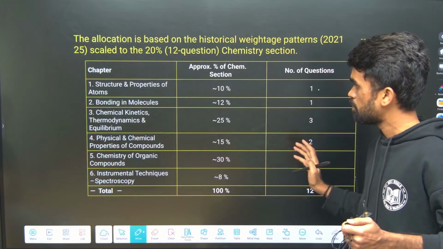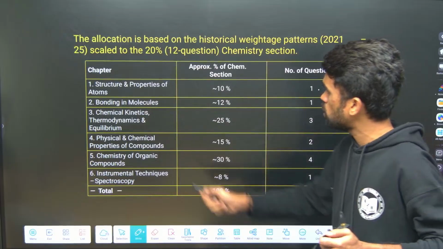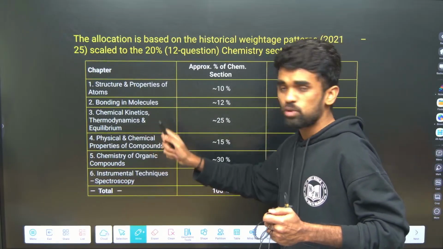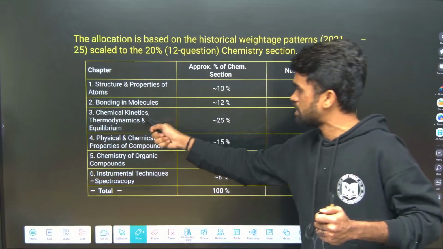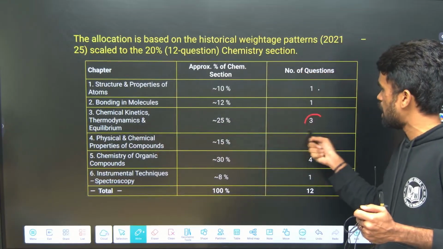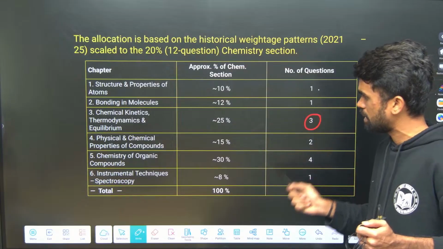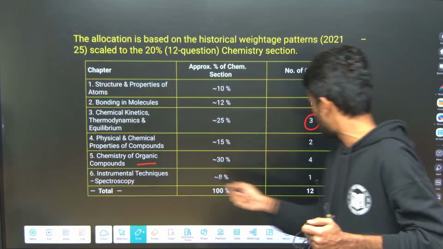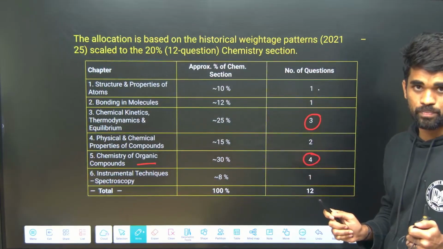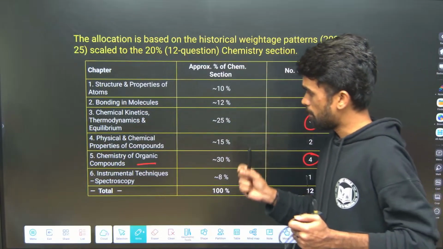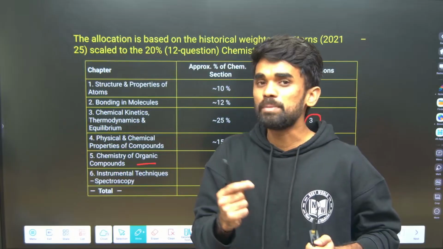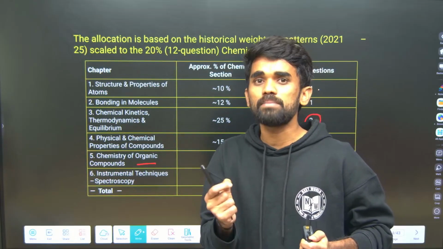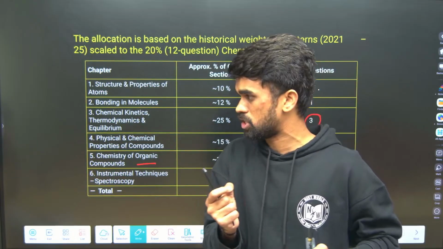chemistry part. Okay, so as I told you, from chemical kinetics and equilibrium, yes, from chemical kinetics I just now told you there will be one question, thermodynamics and equilibrium, like that they have given approximate number as 3, and from organic chemistry completely you can consider 4 questions. Okay, so like this, make yourself clear with analysis of the data from the previous year papers and get some clarity before you start your preparation.